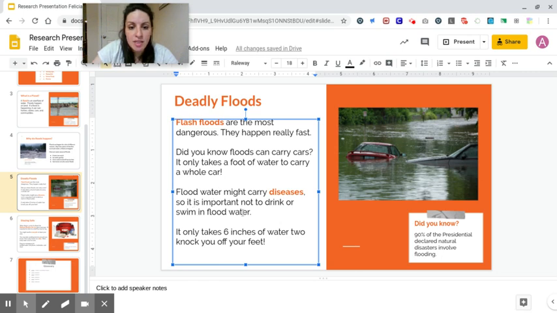Floodwater might carry diseases, so it is important not to drink or swim in floodwater. Okay, that looks okay to me. It only takes 6 inches of water, that's a number, to knock you off. That's the wrong two. See, this time it didn't have the blue squiggle, and neither did the word whole, but I went through and used my own brain. I'm smarter than the computer today, I guess.